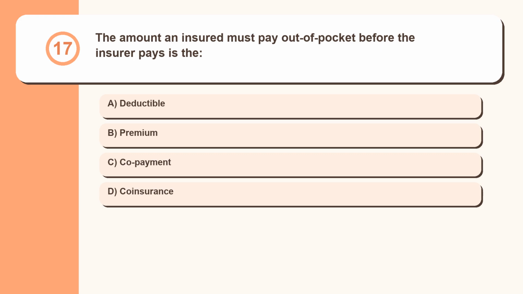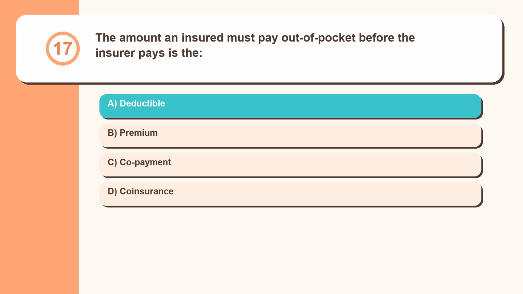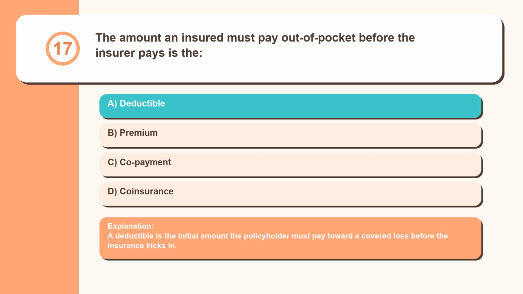Question 17. The amount an insured must pay out of pocket before the insurer pays is the: deductible, premium, copayment, coinsurance. A deductible is the initial amount the policyholder must pay toward a covered loss before the insurance kicks in.